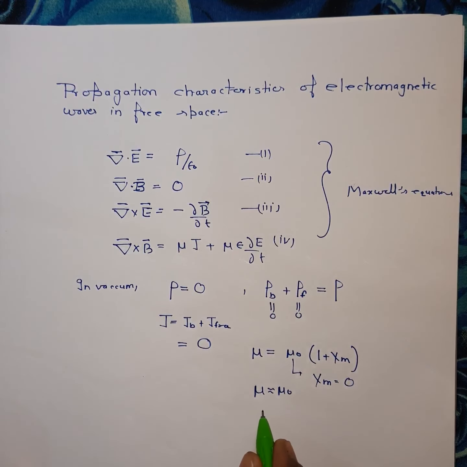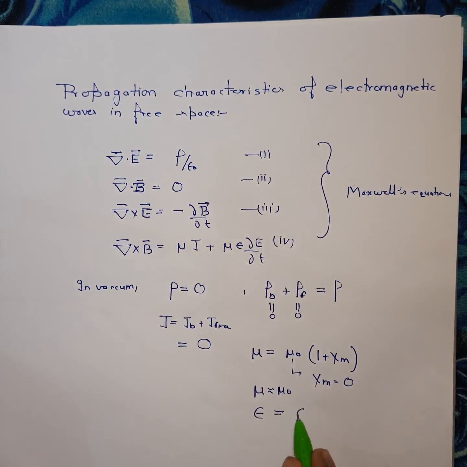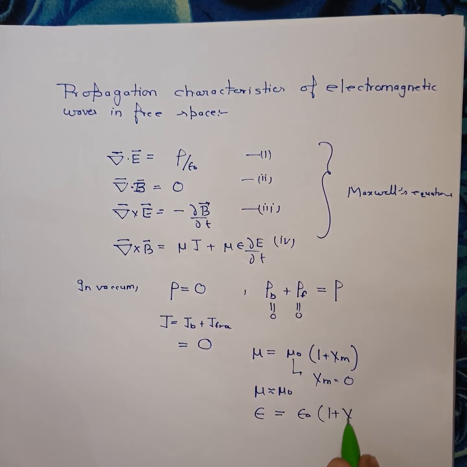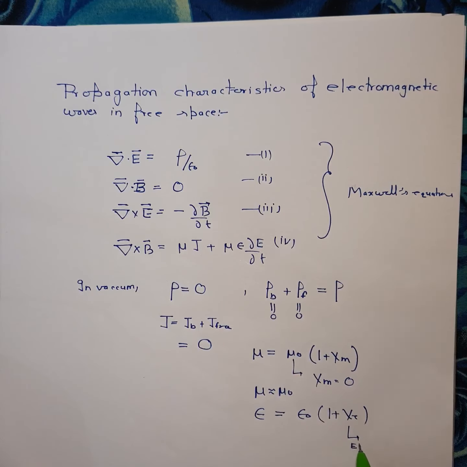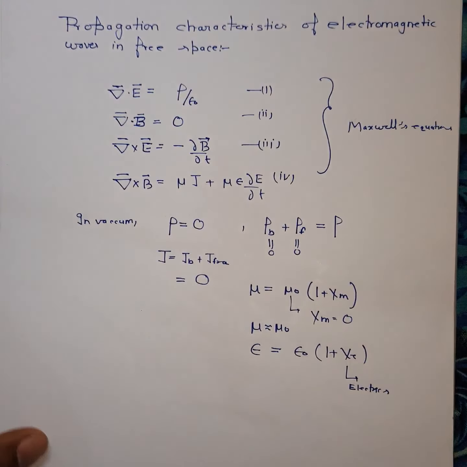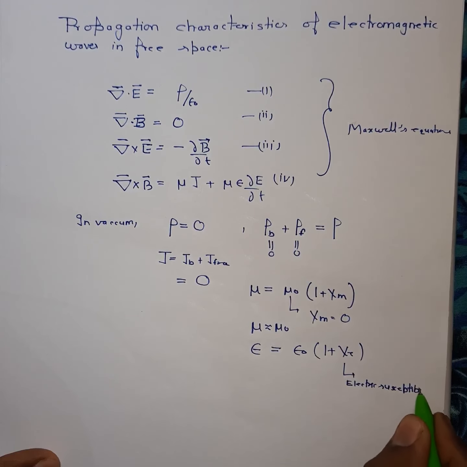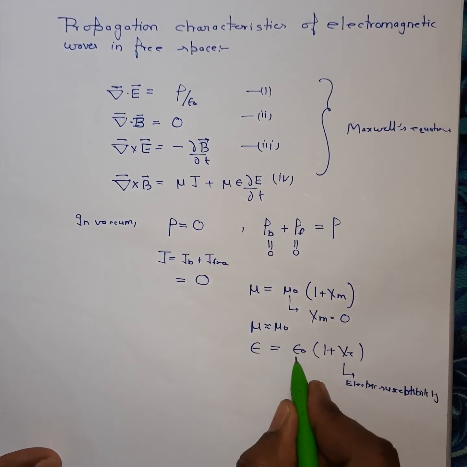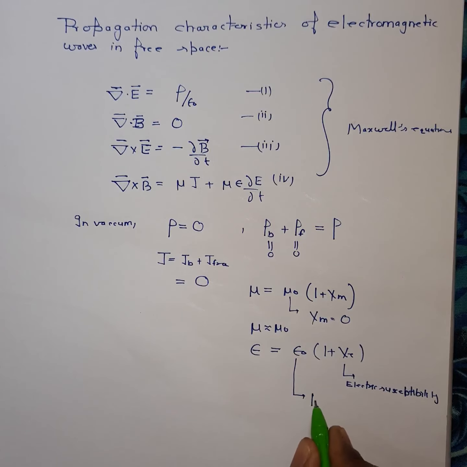Similarly, epsilon is equal to epsilon naught times 1 plus chi e. Here chi e is the electric susceptibility, and epsilon naught is the permittivity of free space.